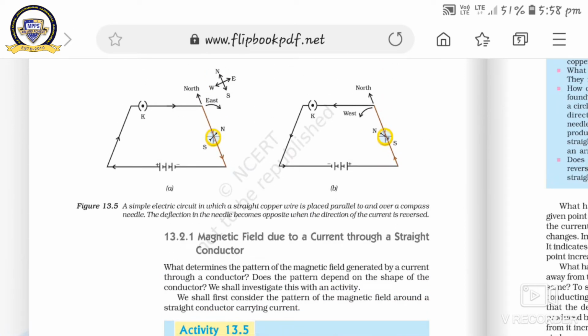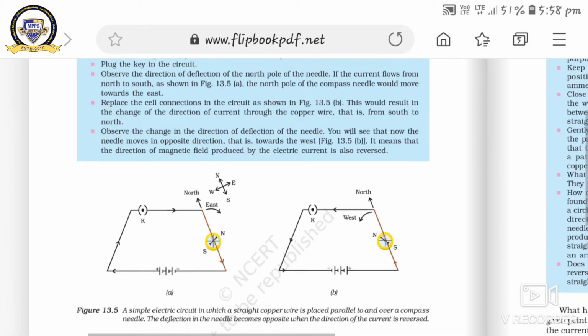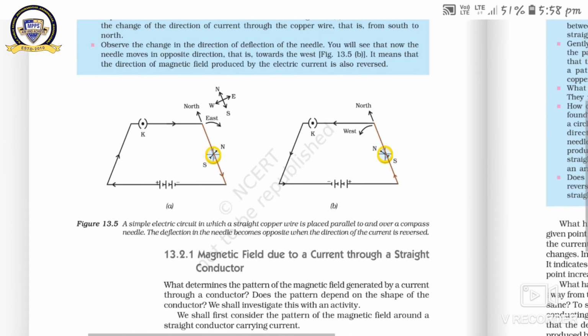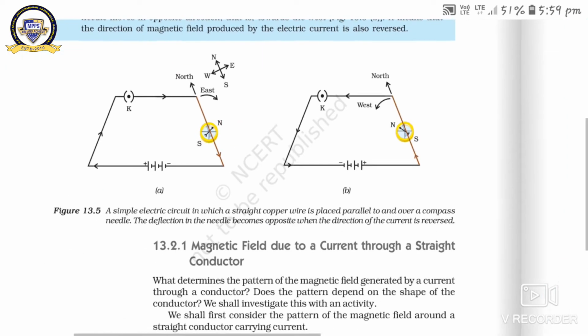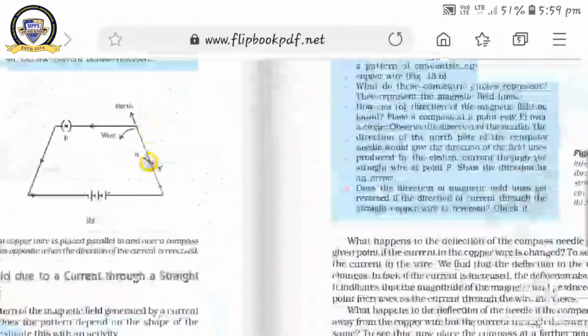There are two figures. The first one is a simple electric circuit in which a straight copper wire is placed parallel to and over a compass needle. The deflection of the needle becomes opposite when the direction of the current is reversed. This shows that if we reverse the direction of the current, then the deflection in the compass needle also reverses. Got it?